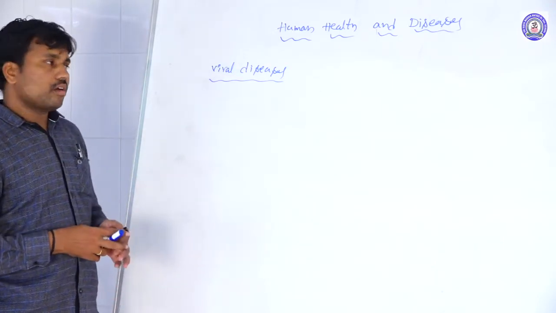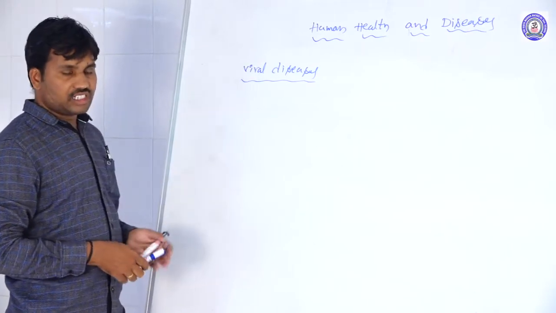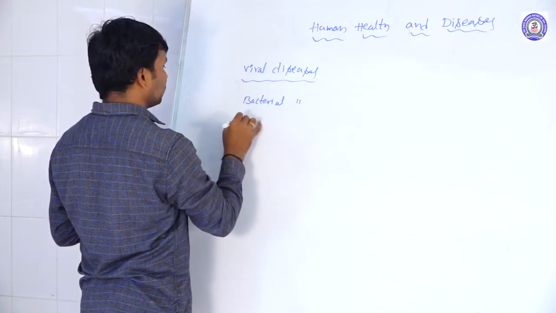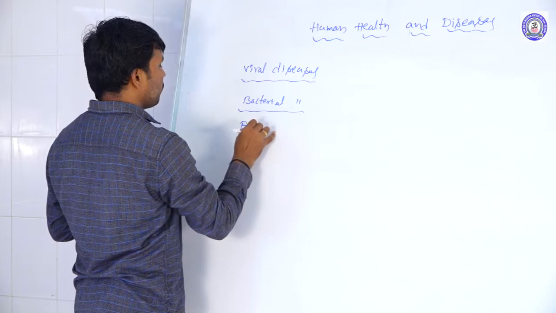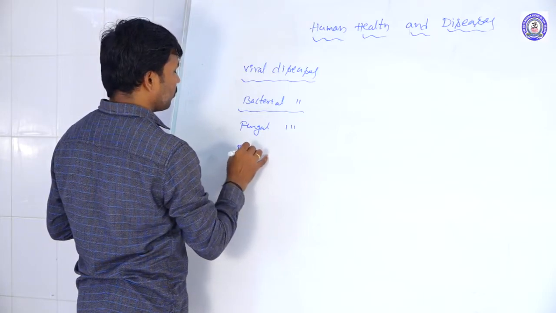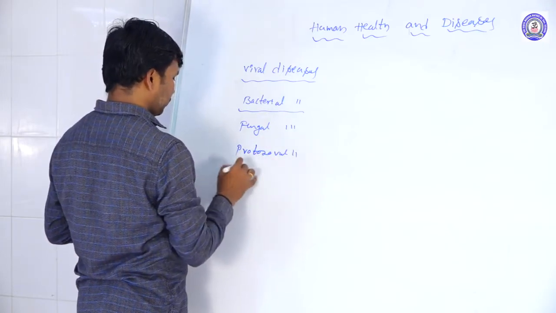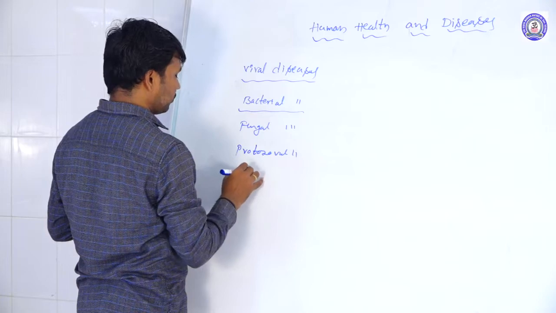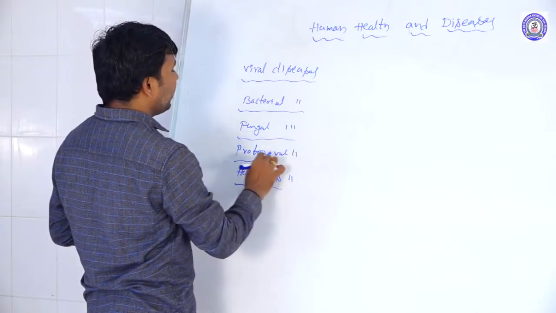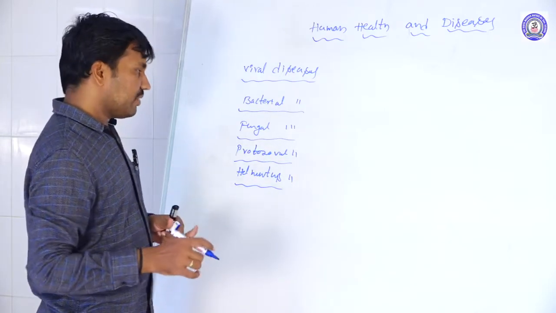Based on the causative organism, the diseases are again differentiated into viral diseases, bacterial diseases, fungal diseases, protozoan diseases, helminth diseases, etc. These are the different forms of diseases based on the causative agents. So one by one we can discuss now.